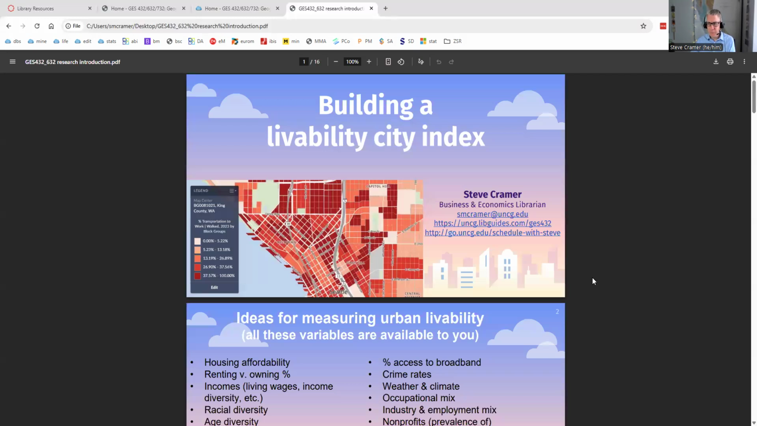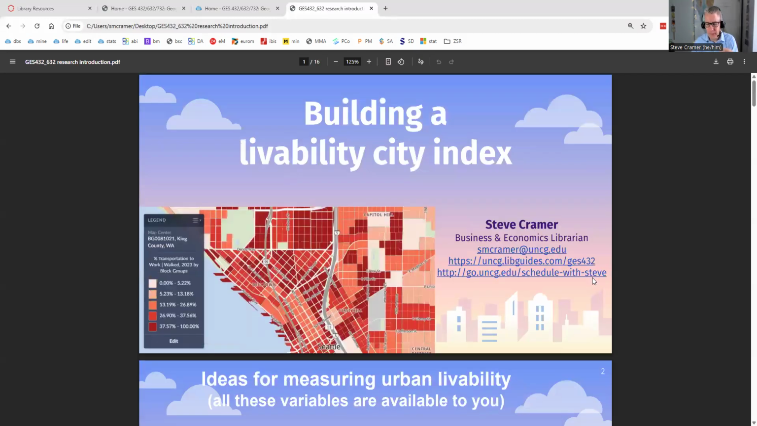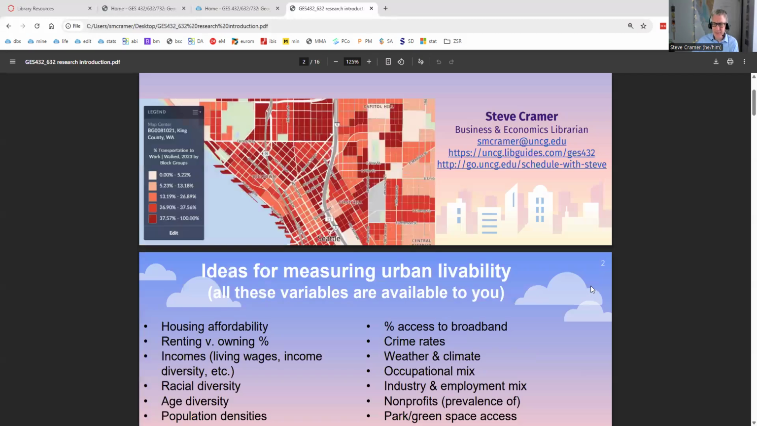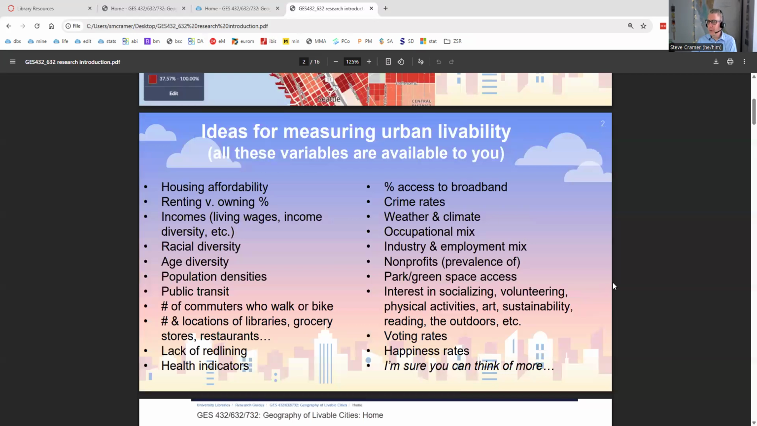Looks like this. I won't read all this to you. I'm not going through all the slides, but I do want to highlight a few things. First off, you have, as you may know, a wide variety of types of data or variables available to you to measure and assess livability, right?